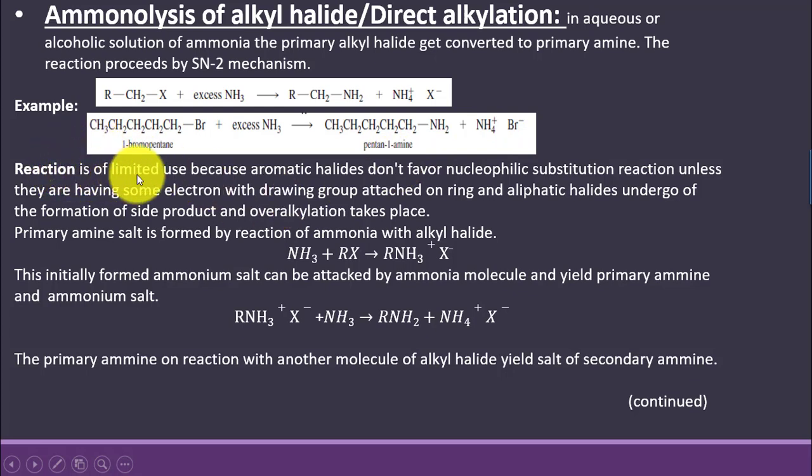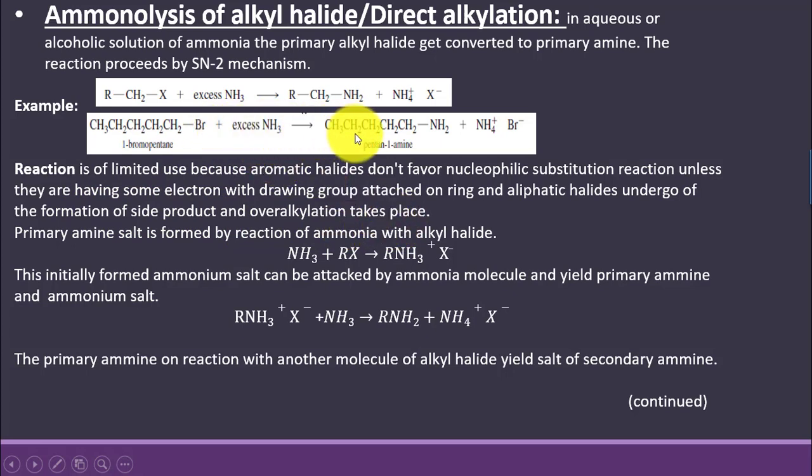We say that this reaction is of limited use because aromatic halides do not favor nucleophilic substitution reaction, as we have talked about that the reaction is nucleophilic substitution reaction. So unless aromatic compounds are having electron withdrawing group on them, they do not favor the nucleophilic substitution reaction. And we say that aliphatic halides undergo the formation of side products and over alkylation will take place.